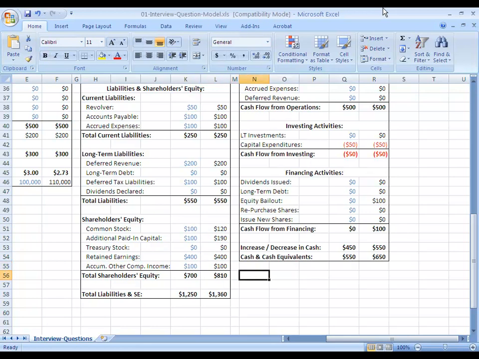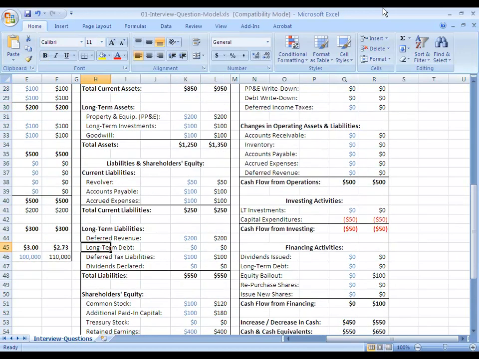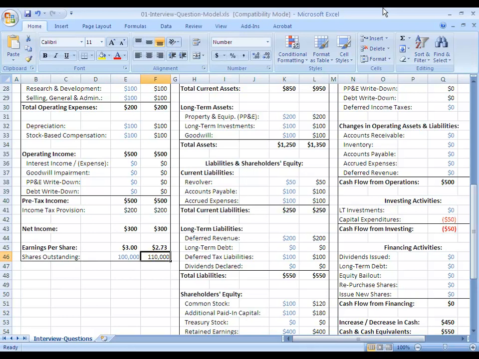And then for additional paid-in capital, we have $4. That's the value of the stock over the par value. So we have 5 minus 1 for $4 right here. And then we're buying 20 million shares, so this is a difference of 80 million. So our additional paid-in capital here would go up by 80 million instead. So it would actually be 180 million here. Both sides of the balance sheet still balance. And then under shares outstanding, instead of being 110 million, this would go up by 20 million instead. So this would be 120 million.